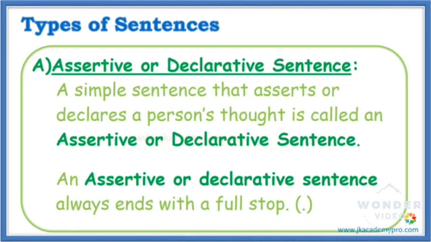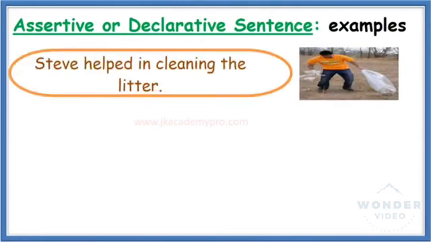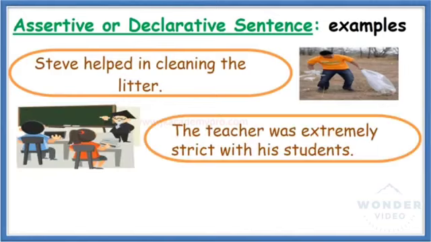Let us understand what an assertive or declarative sentence is with the help of examples. Steve helped in cleaning the litter. Now, this sentence is telling us what Steve did. Let's look at the second example. The teacher was extremely strict with his students. In this sentence, it's telling us how the teacher was with his students.